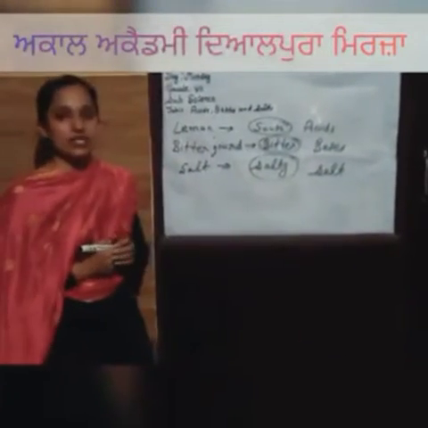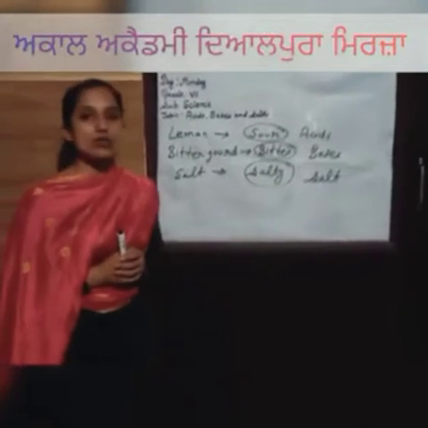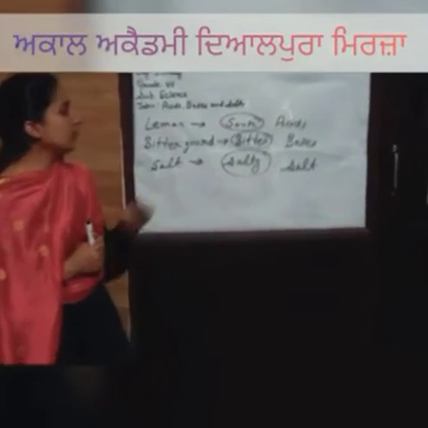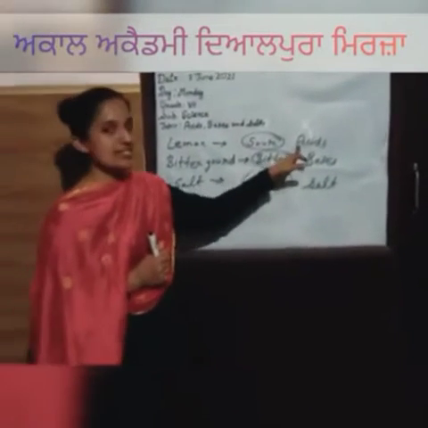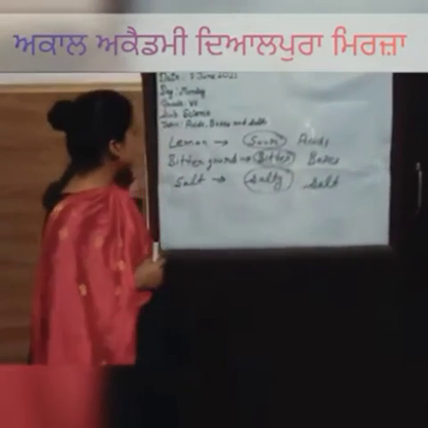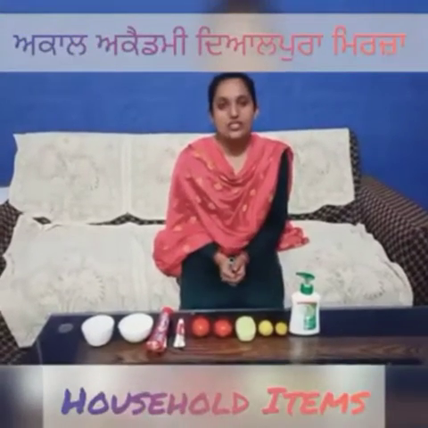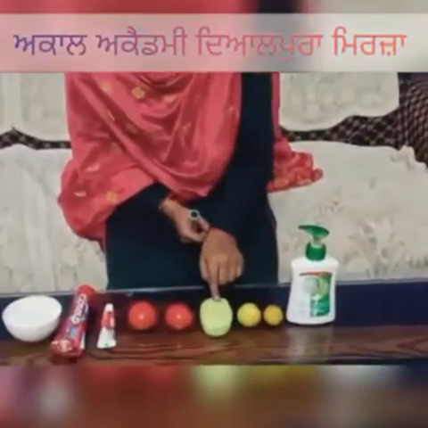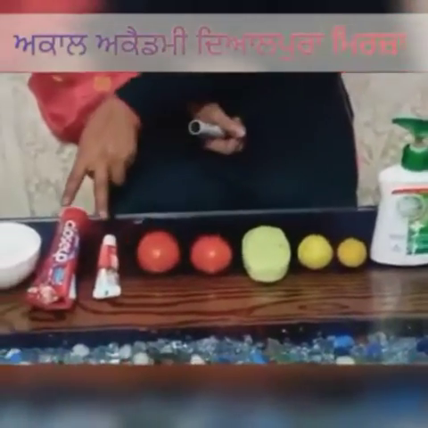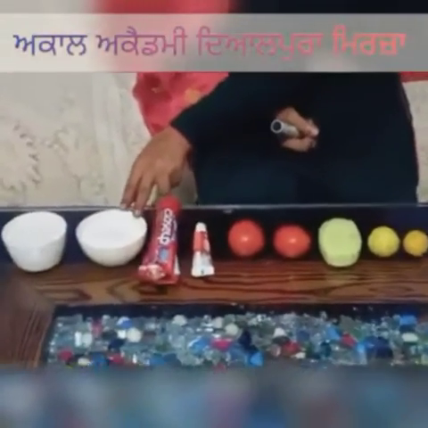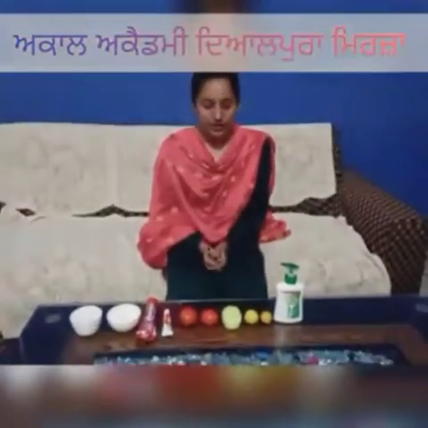Now you have a little activity. You can collect different household items and classify them after tasting into acids, bases and salts. Students, I have collected some household items like liquid soap, lemon, soap bar, tomato, toothpaste, salt and sugar. Can you classify these household items into acids, bases and salts? Yes, we can classify these according to their taste.